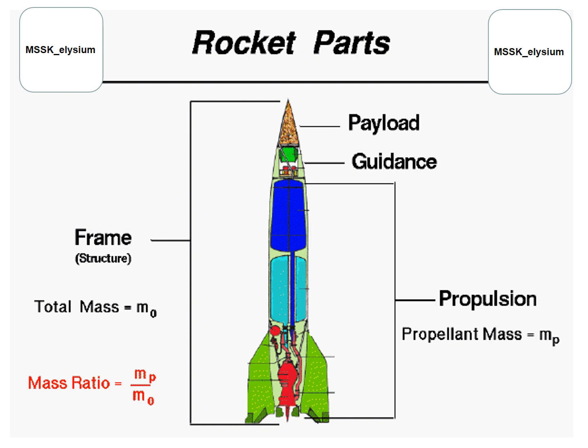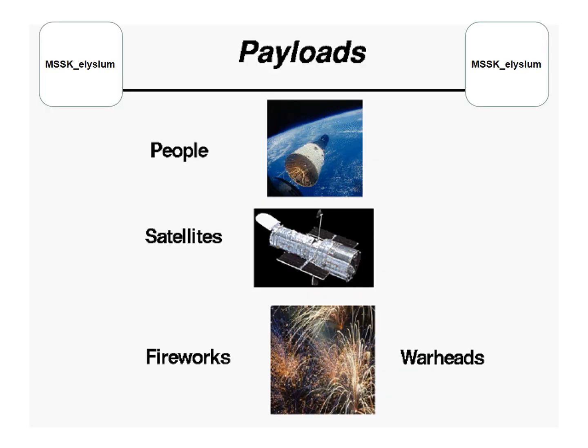Okay, so these are all the things for rocket propulsion. Once that fuel burns, the gas comes out at very high velocity because of the nozzle. As you can see, this is the shape of the nozzle, so it comes out at a very high velocity. These are the entire concepts of the rocket. The payloads, as I have discussed, are what people see, like scientific instruments, satellites, warheads, fireworks.